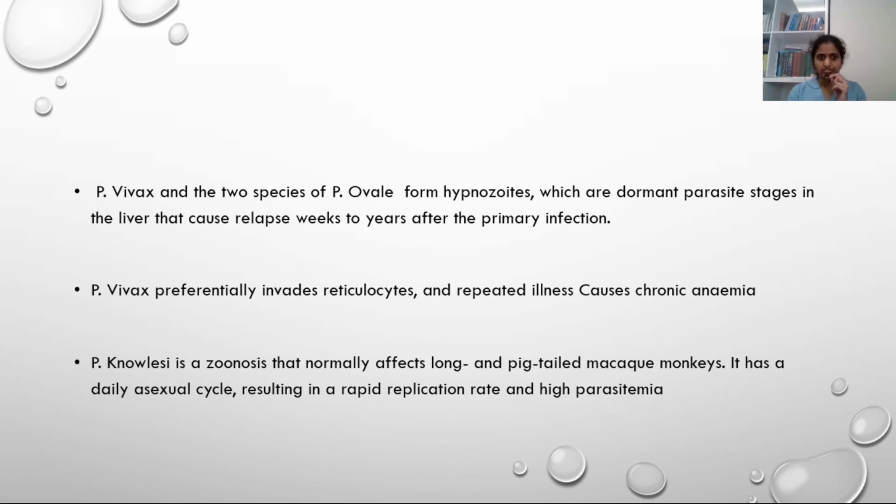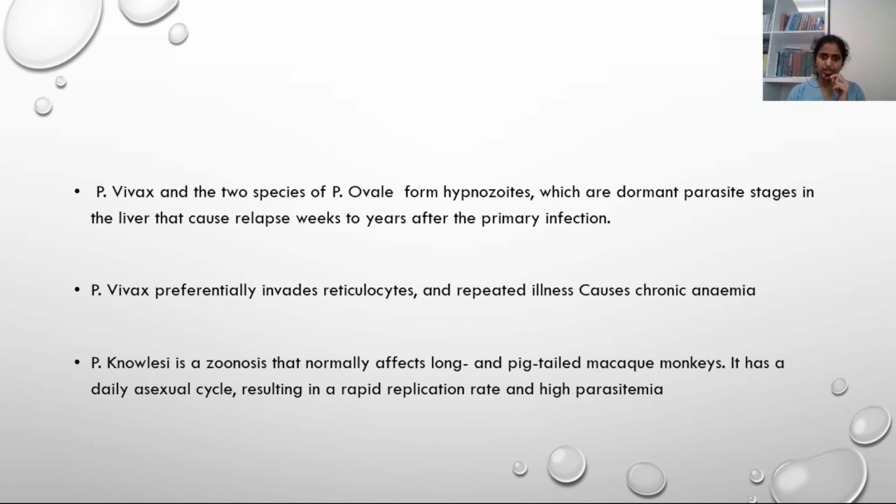In case of vivax and the other species, ovale, they form hypnozoites. These hypnozoites are dormant stages of the parasite that will stay in the liver, and they can cause relapse of the symptoms, relapse of the disease, after weeks to years of primary infection.